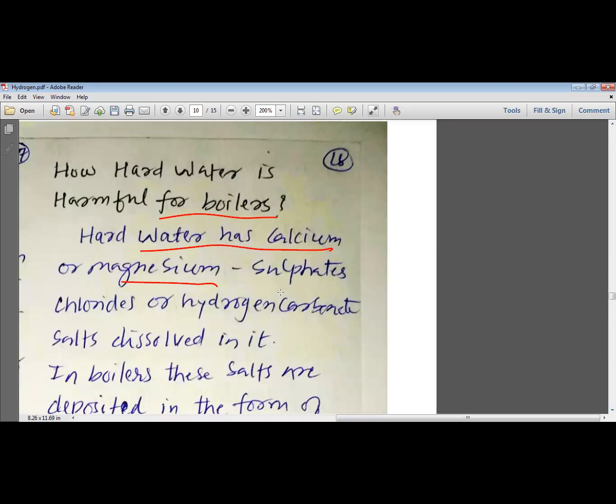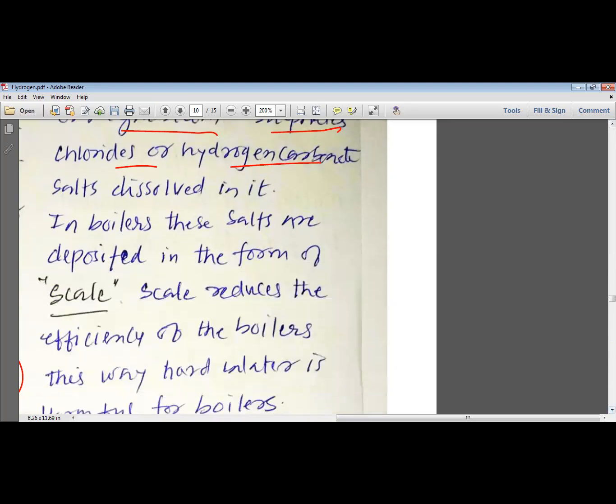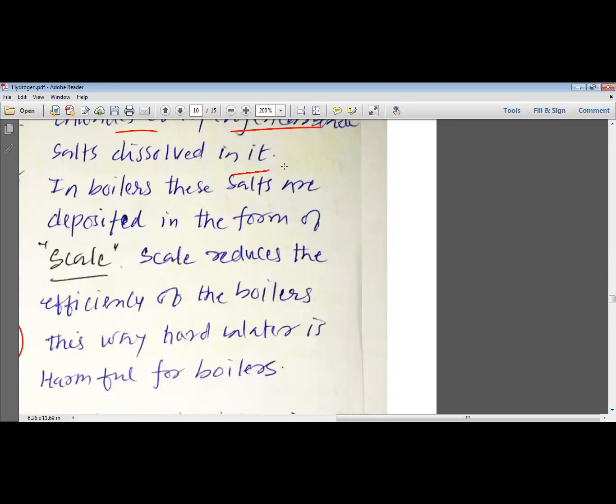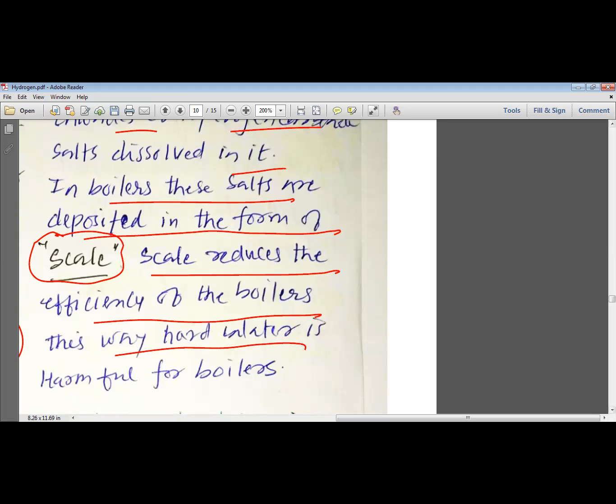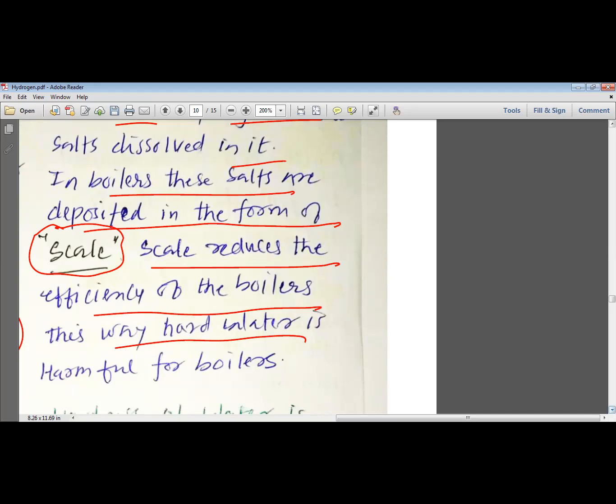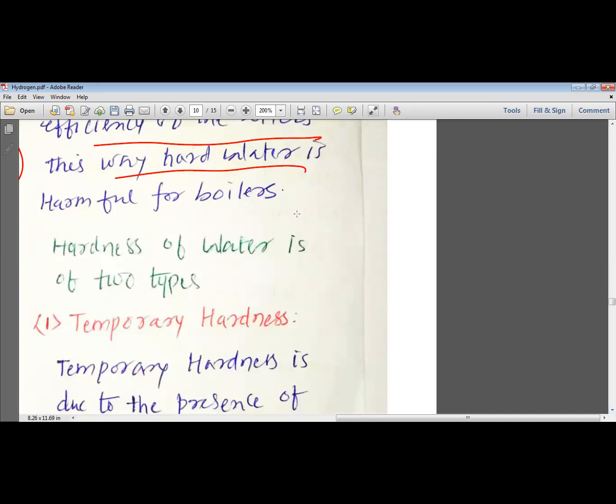Hard water has calcium or magnesium sulfates, chlorides, or hydrogen carbonates. That is why these salts dissolve in this water. Now in boilers, these salts are deposited in the form of scale. So when we heat, the water evaporates, and these salts are deposited in the boiler in the form of scale. This scale, or the deposition of the salt, decreases the efficiency of the boilers, and that is how these salts are harmful for the boilers.